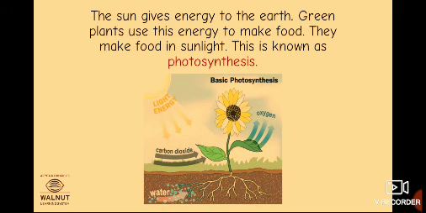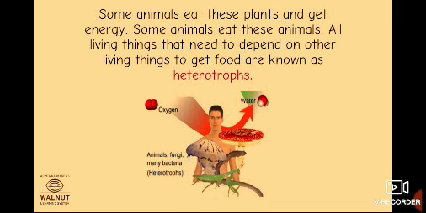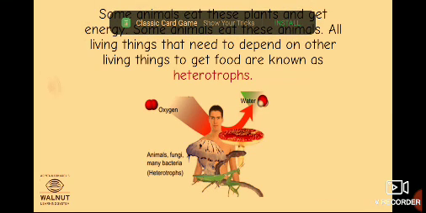The sun gives energy to the earth. Green plants use this energy to make food. They make food in sunlight. This is known as photosynthesis. Since they make their own food, they are called autotrophs. Some animals eat these plants and get energy. Some animals eat these animals. All living things that need to depend on other living things to get food are known as heterotrophs.